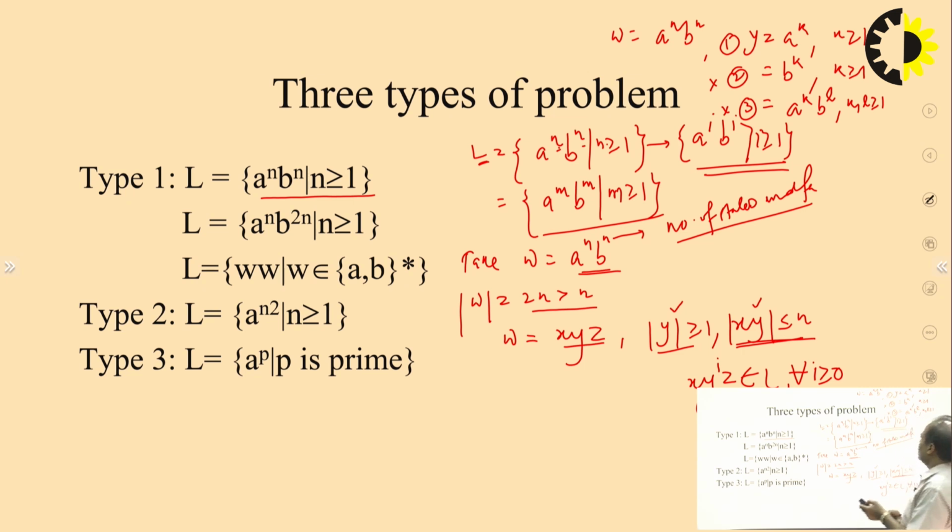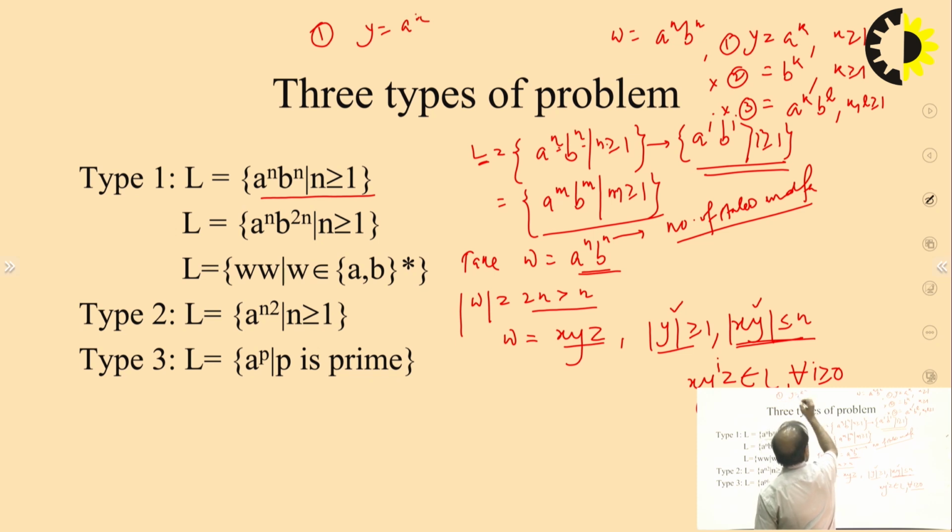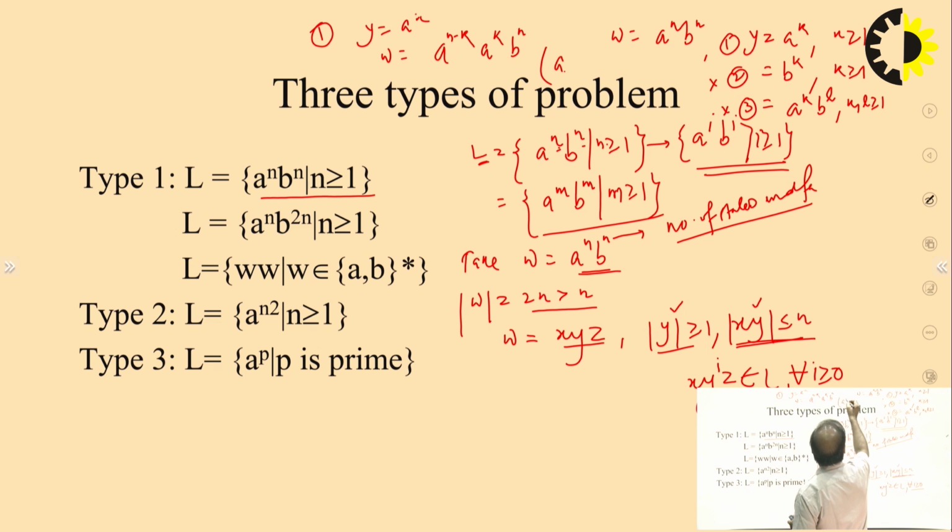So, let us assume that y is a to the power k. Case number 1: y is a to the power k. So what will happen? w is a^(n-k), then a^k, and b^n. This is a perfect division, right? Or we can say that this is a^k, then a^(n-k), and b^n. This is also possible, right? Yes, so both cases are possible.